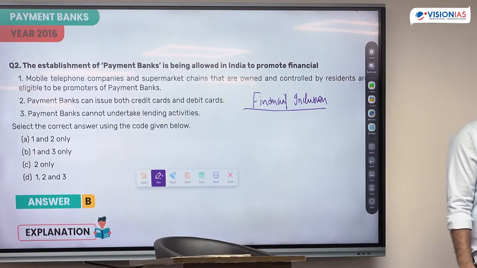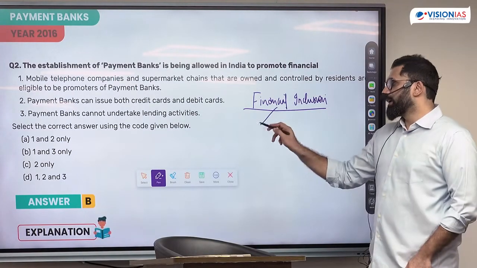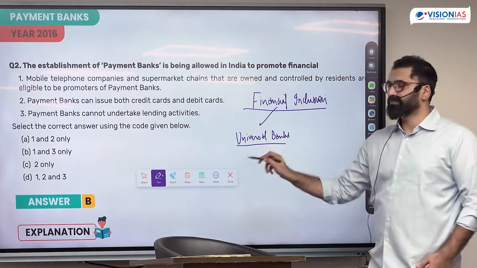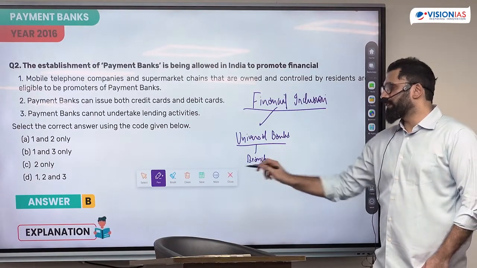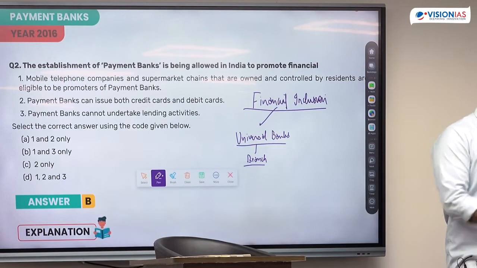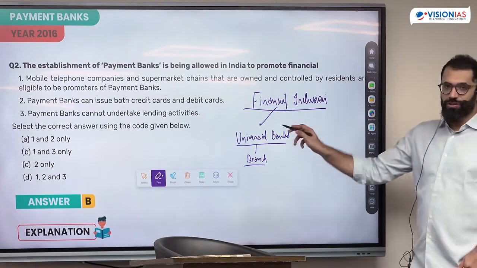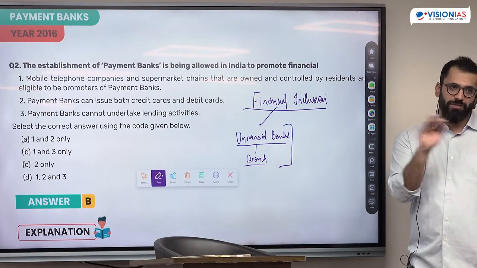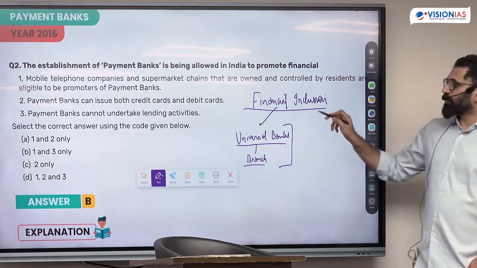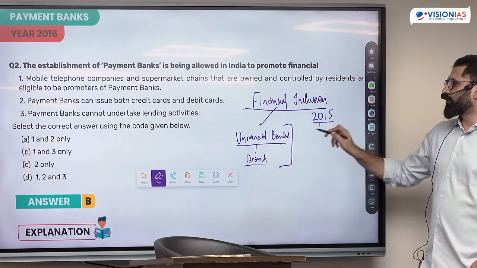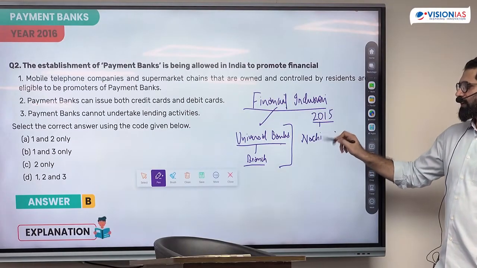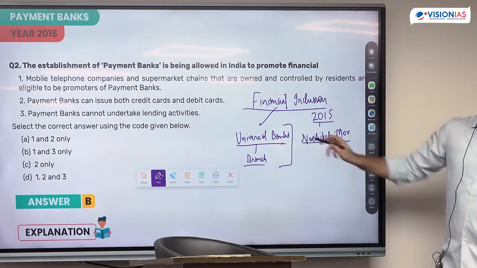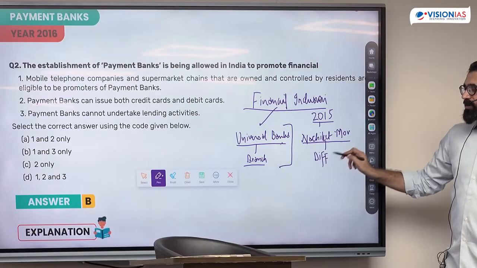Now, how does the RBI do this financial inclusion, bring people into the banking habit? Through the spread of universal banks. That means giving bank licenses which can perform all functions and allowing them to open new branches. Now, this is a highly cost and effort intensive exercise. I give a license to SBI, I give a license to private banks, and they reach the people. In 2015, a committee was formed on financial inclusion called the Nachiket More Committee. What the Nachiket More Committee said was to move away from universal banks and do something called differentiated banking.